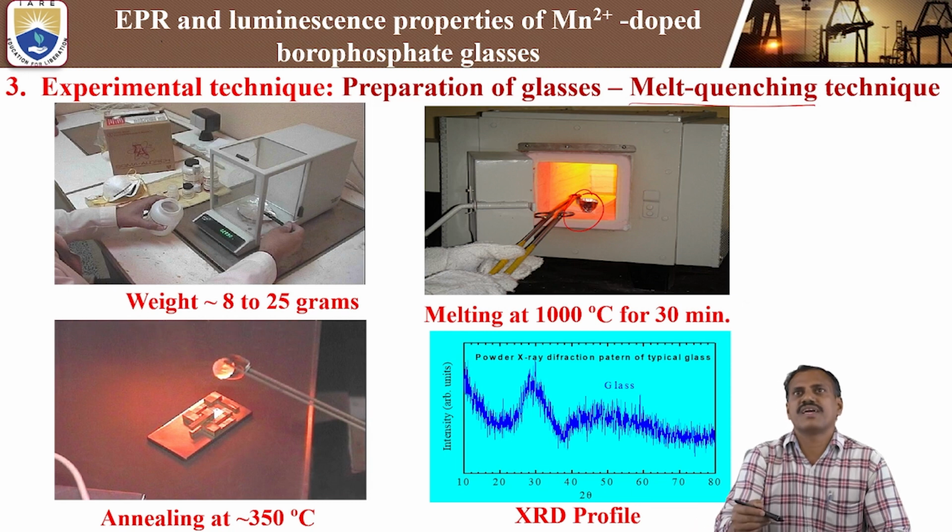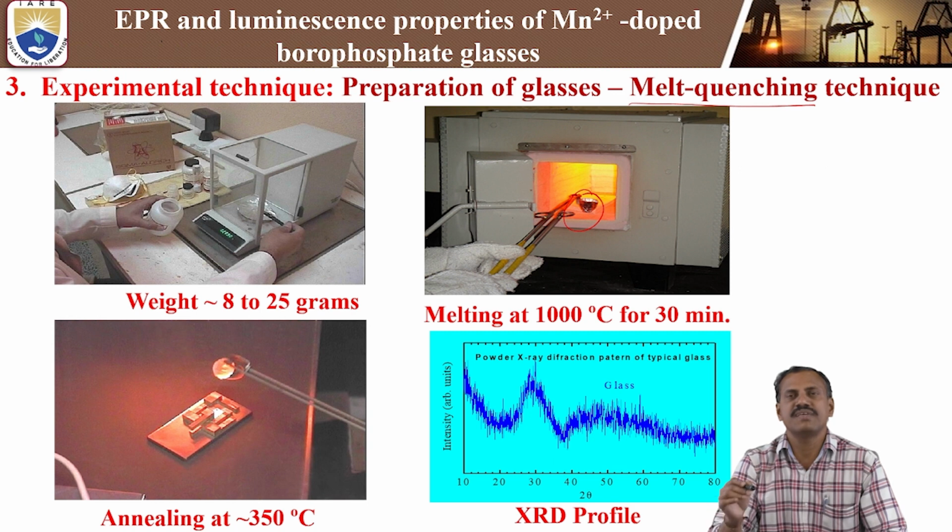After that, we keep it in the electrical furnace at a melting temperature of 1000 degrees centigrade. This is only for the borophosphates. Our duration time is 30 minutes only.